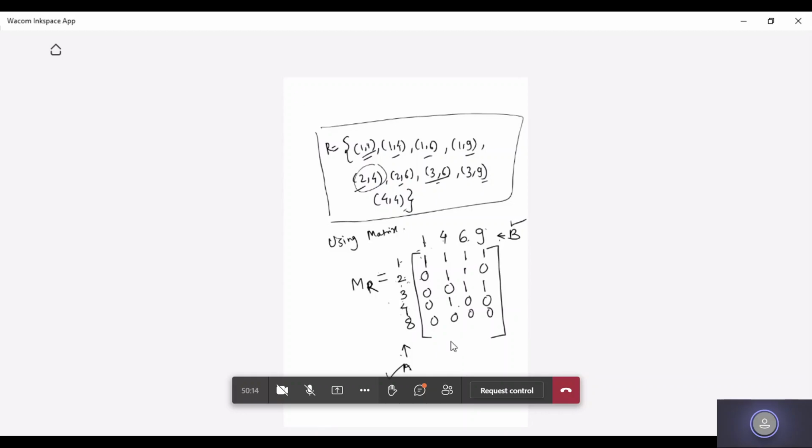So this is what the relation matrix is. Whenever they ask you to find the relation matrix, you have to start with MR. MR is a relation matrix. Suppose I'm writing Mij here. What does this Mij represent?